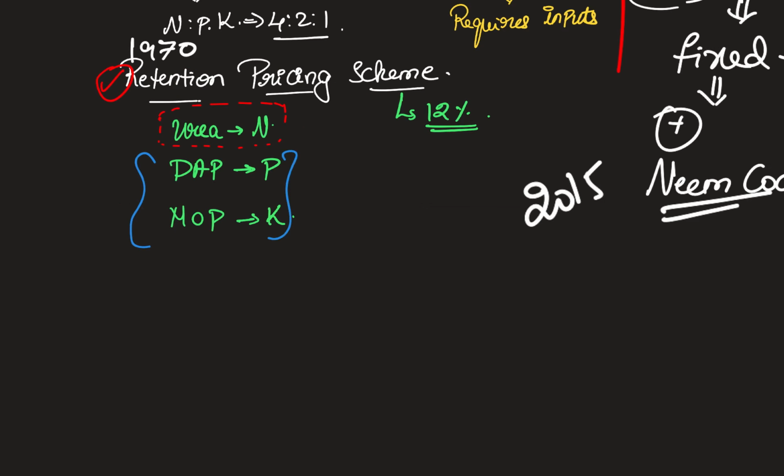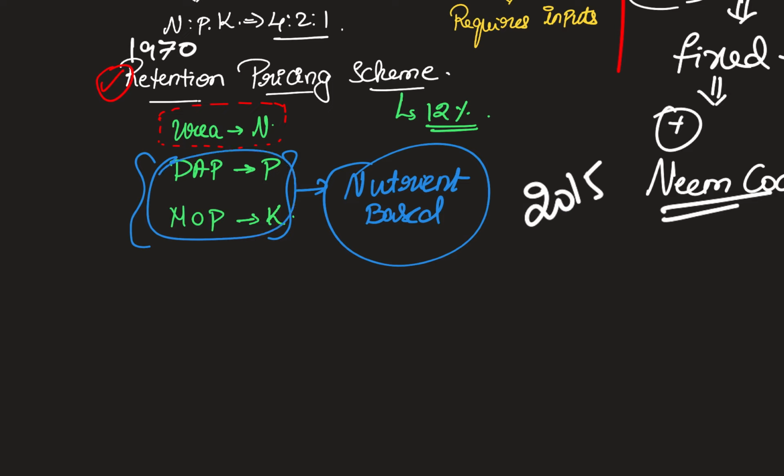And as far as these two fertilizers are concerned, they are regulated by nutrient based subsidy. Now, what do we mean by nutrient based subsidy? Let's say, for example, in this entire chemical bag, only 10% of phosphorus or potassium is there. The government will pay subsidy for only this 10% and not for the other 90% of the constituents. So nutrient based subsidy means literally that the government would be paying a fixed amount for that particular percentage of the chemical or nutrient present in that fertilizer.